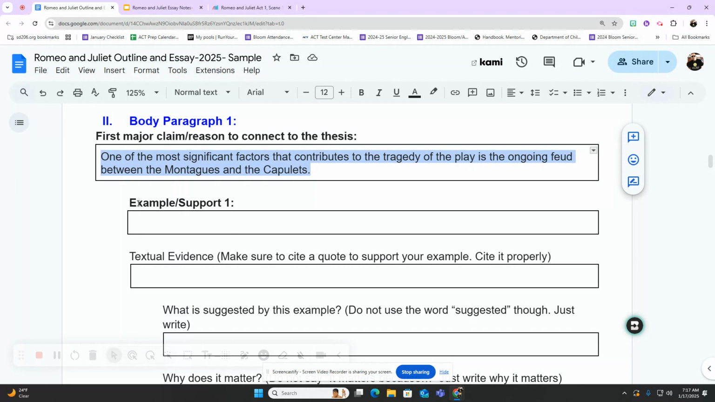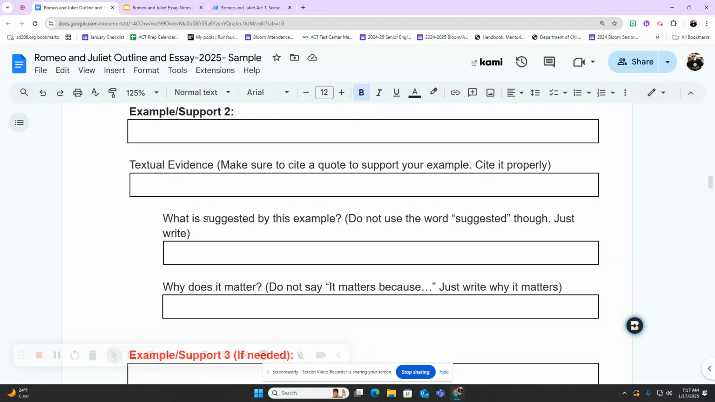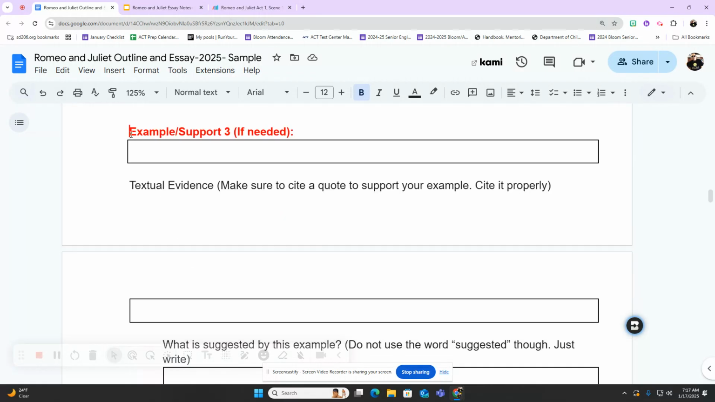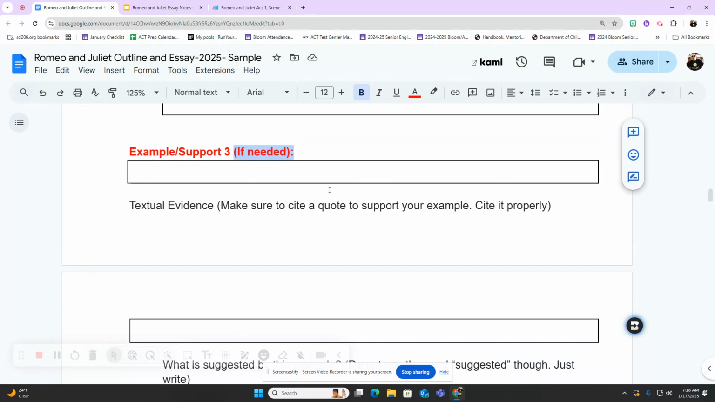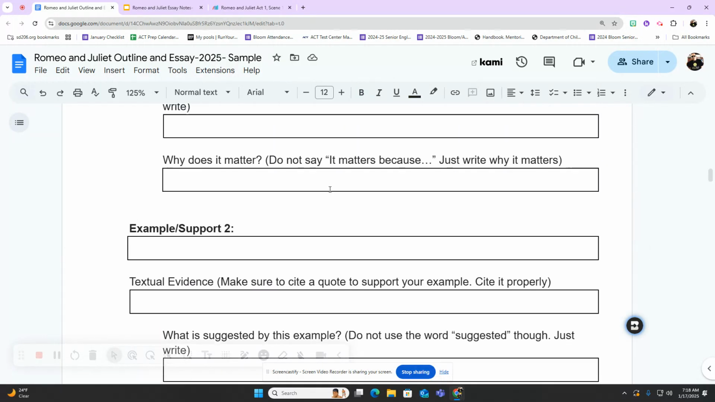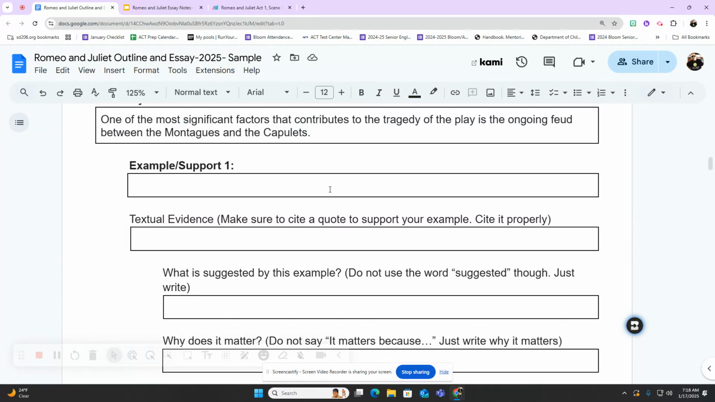So how did this feud contribute? I want to give one example, then I want to give a second example, and then I either want to give a third example if I have one. Three is always good, but notice it says if needed. If you don't have a strong third example, that's okay. You want to try to come up with three, but two will be all right if you only come up with two good ones, right?